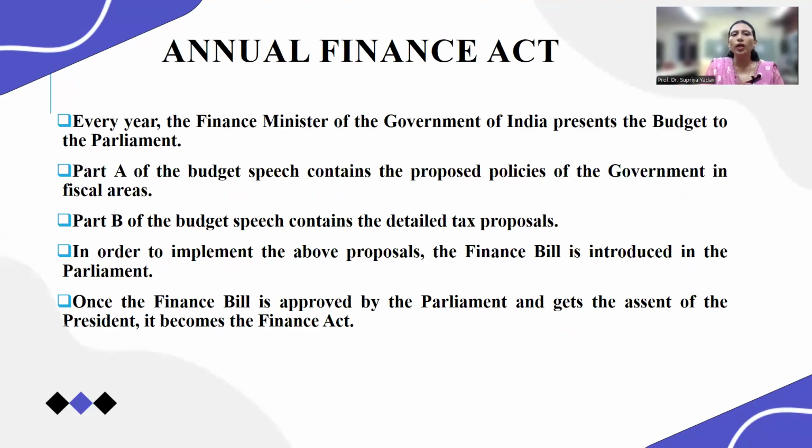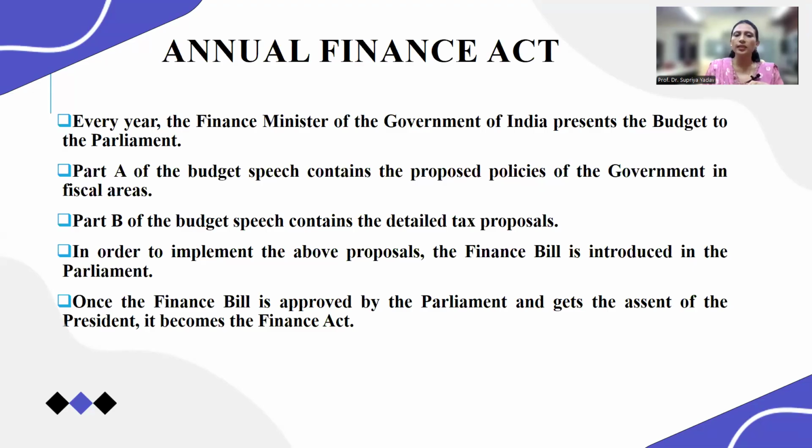Then the final one is the Annual Finance Act. From the Annual Finance Act, we mostly know about the rates of taxes. Whenever there is a budget, on 20th February, on every TV channel there is a discussion about what rates they have increased, how they have increased, and what major policy changes they are going to make in the coming years. All these things are there in the Finance Act.